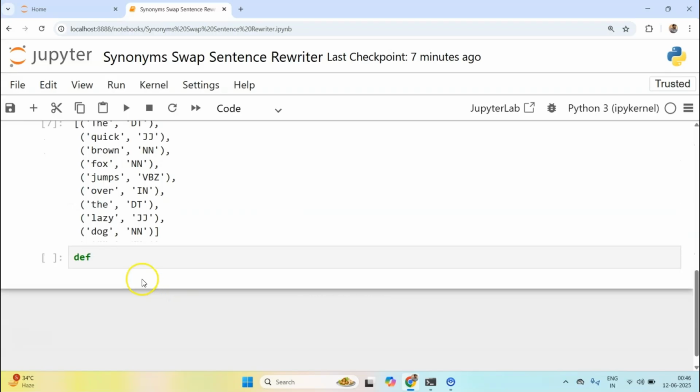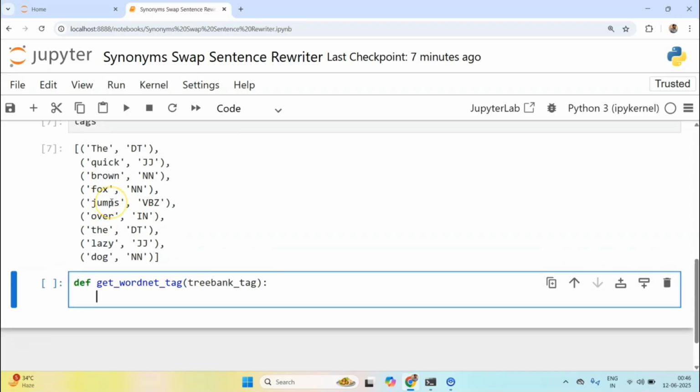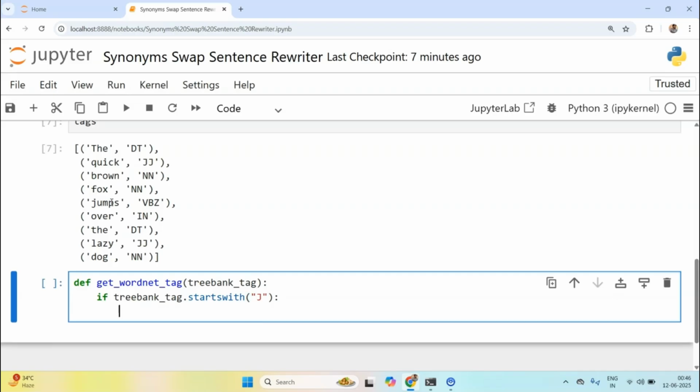So let's create a helper function, get_wordnet_tag, which will take a treebank tag. I'll check if treebank_tag.startswith J, it would mean it is an adjective.